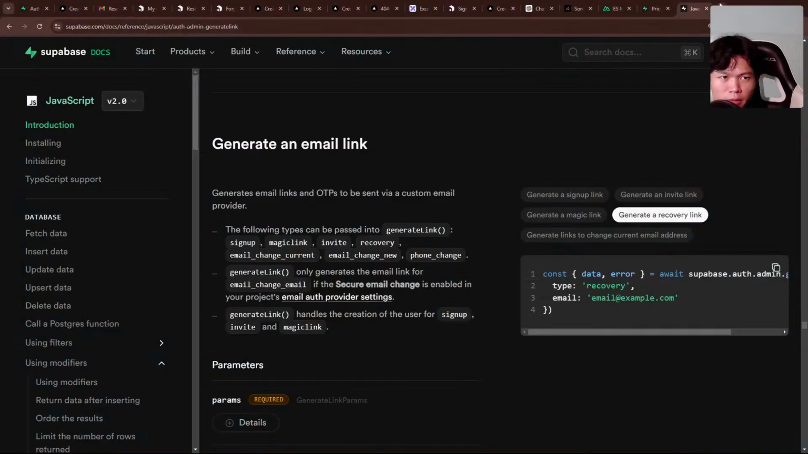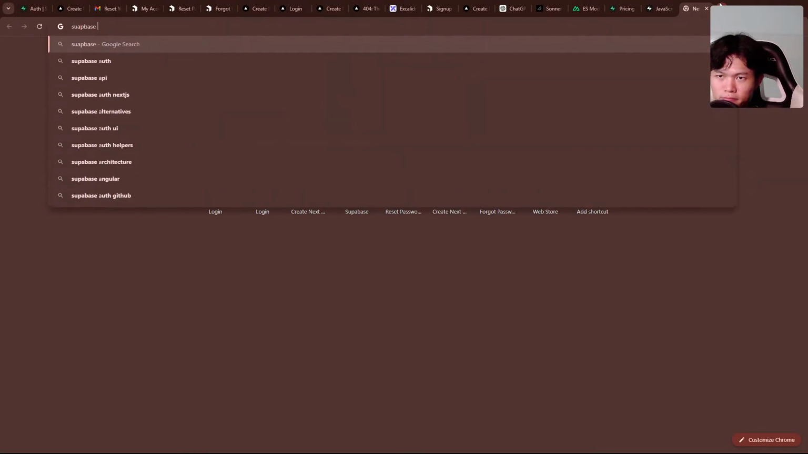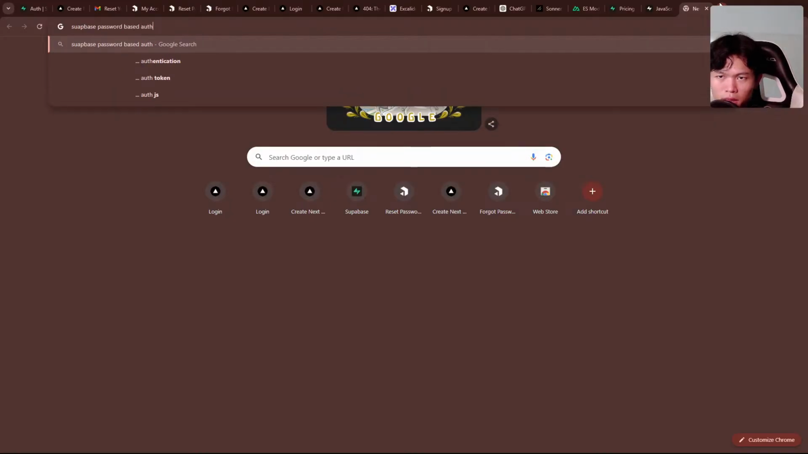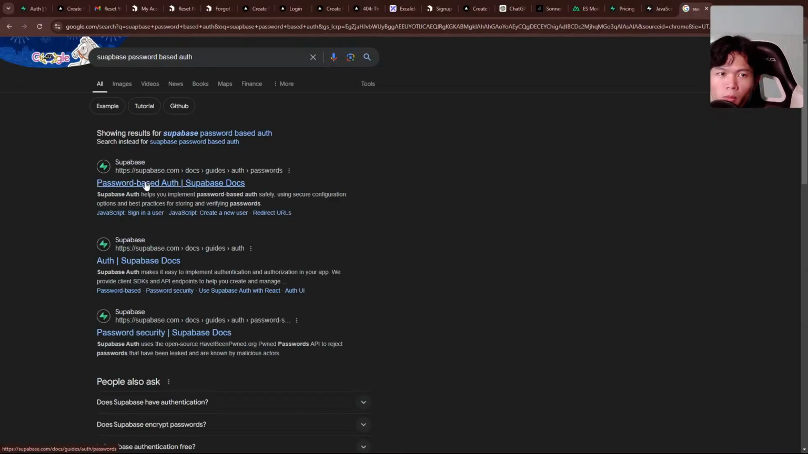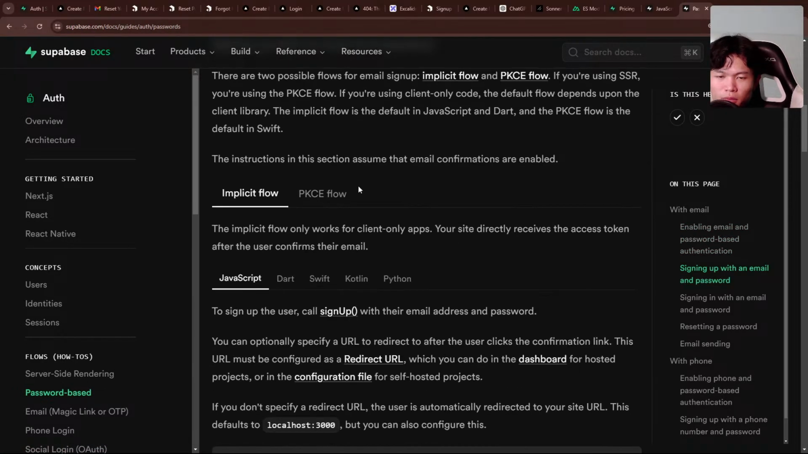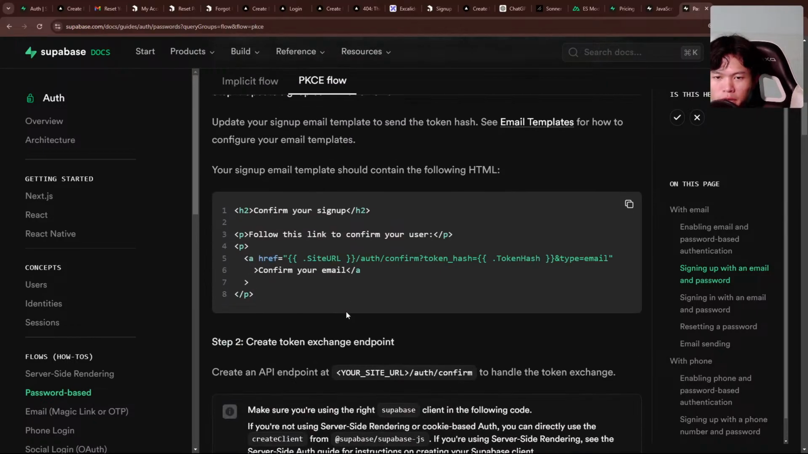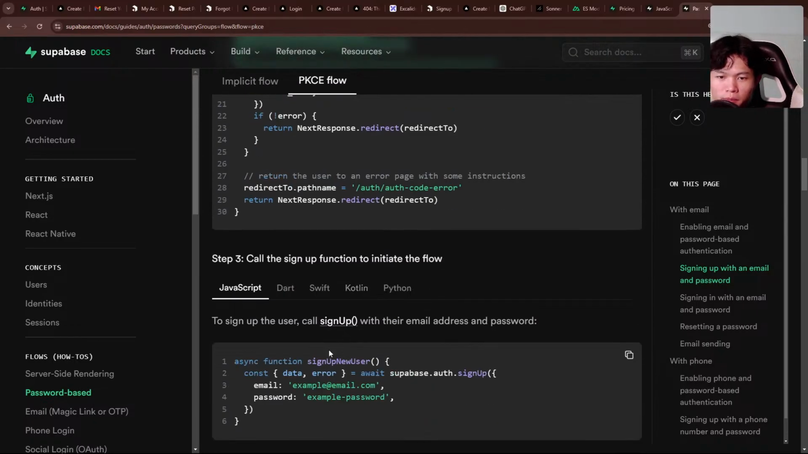Maybe let's take a look at the Supabase documentation. I think we have the password-based auth right here. Yeah, what I did so far I used with this flow. That's why we have a new route to confirm.